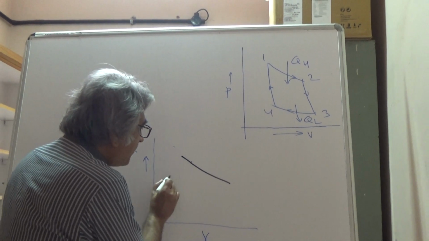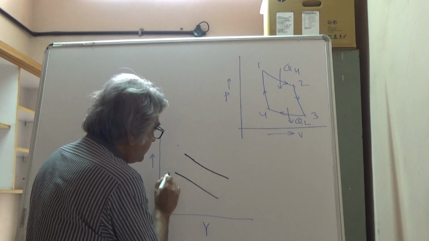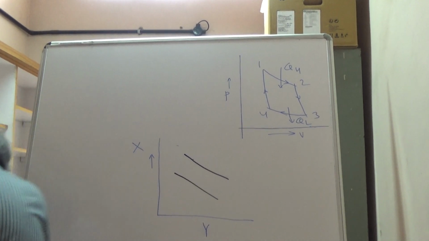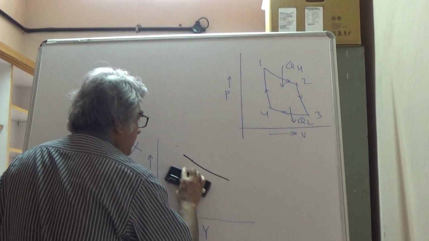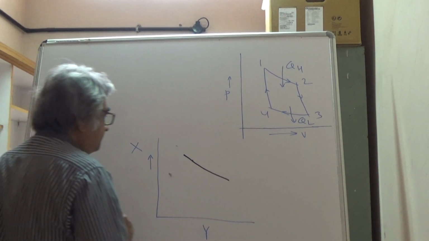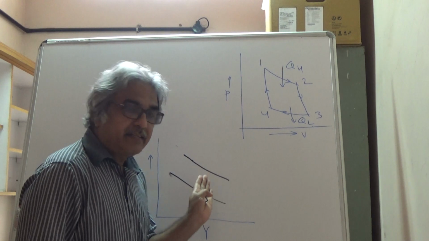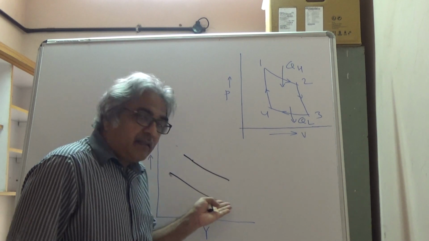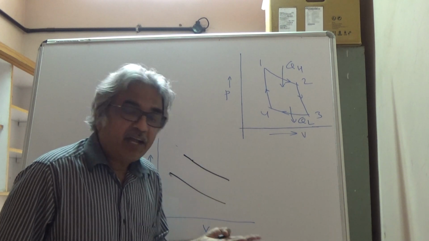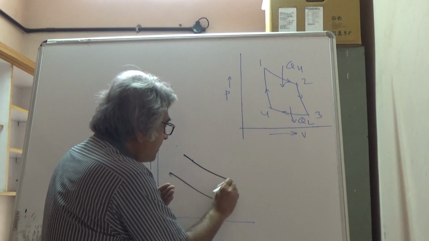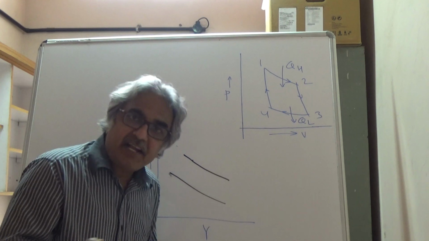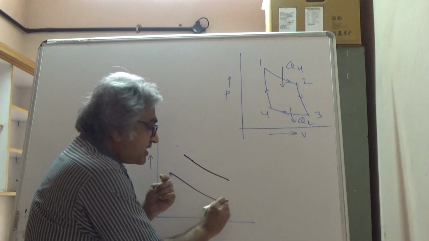Now if I draw a parallel line like this, parallel to this, then this will be a different pressure line, okay? Here if the pressure is 10 bar everywhere, here maybe the pressure is 8 bar, whatever, but it should be constant everywhere.